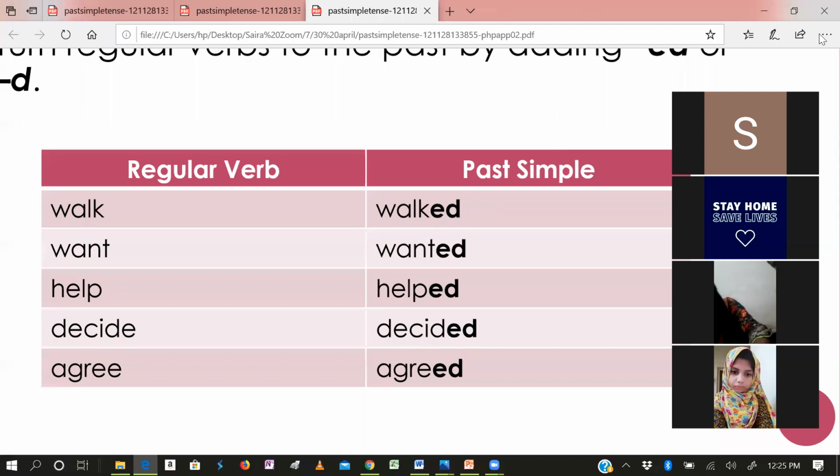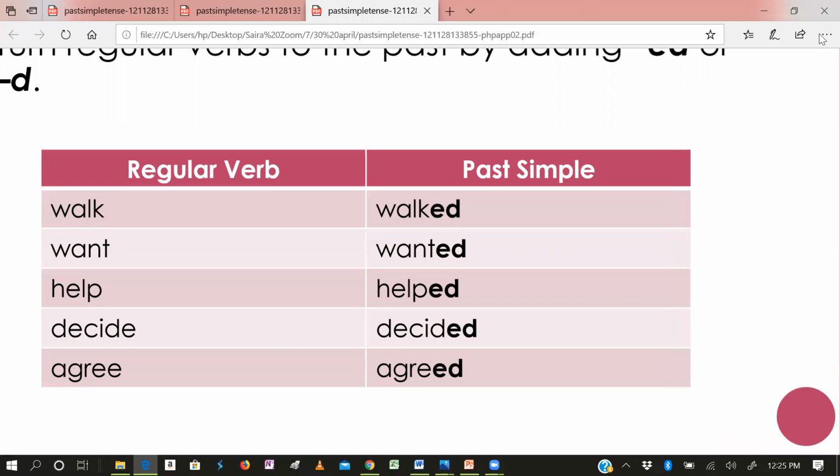So it is an irregular form. If you say go, goed, it means it is not an irregular form. It is irregular. Why? Because the second and third forms are different. If the second form and third form are the same, we will say it is a regular form. We are not discussing regular or irregular forms. We are discussing the past simple tense.